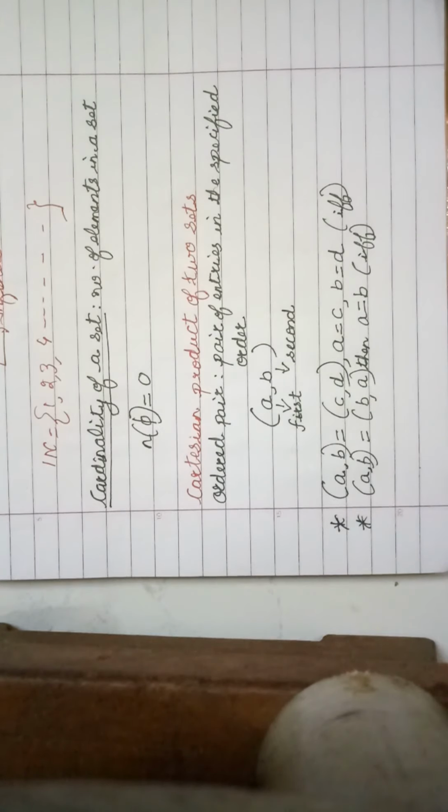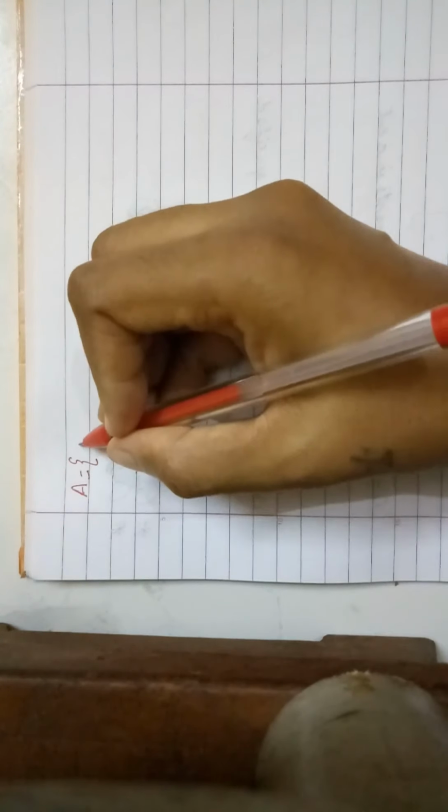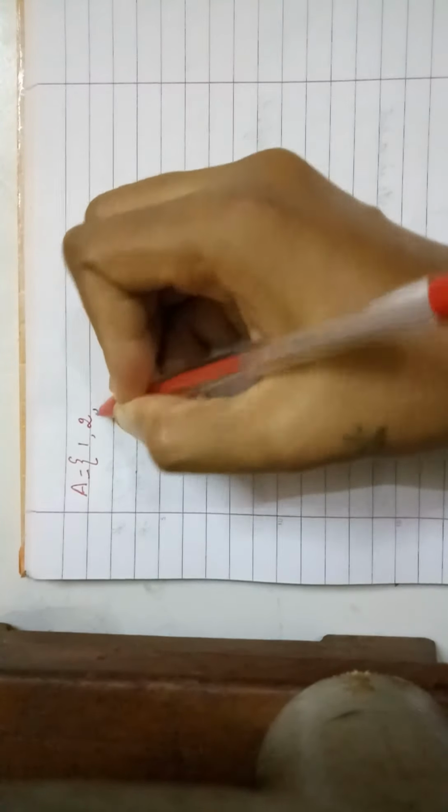Now we are going to use this ordered pair to define the Cartesian product of two sets. Before this, I will give you an example. So we can easily define the Cartesian product of sets. For Cartesian product, I am taking two sets. Now I am going to take a product, so I should have a minimum of two sets. So let us start with two sets. Let A be a set and the elements of it be say 1, 2 and 3. Okay, I'm going to take a set B and the elements of set B are say 5 and 6.